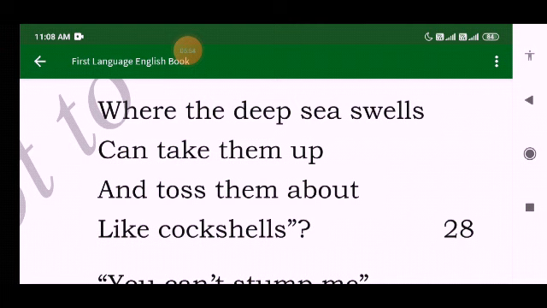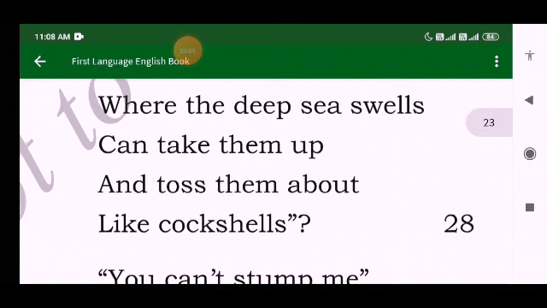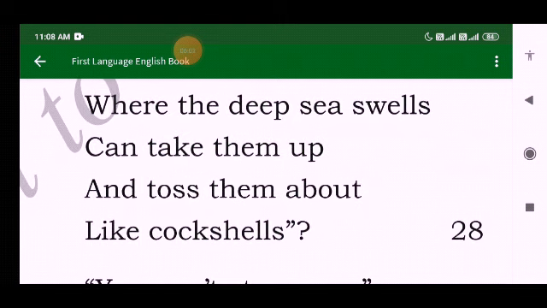Or it means to say that, when you come into the deep sea and you lose your ship from there, no doubt you will be thrown like the sediments to the shore. That means you will be thrown out of the sea and you will be on the seashore, like sediments.